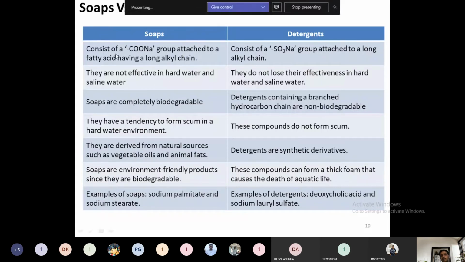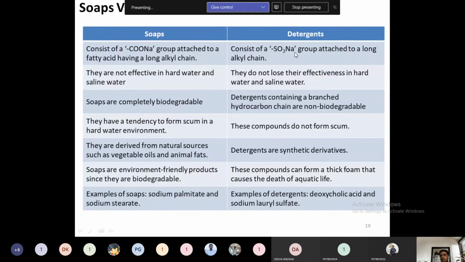We can see here, these consist of RCOONa. R is present in soaps and R is present in detergents also. So only the COONa molecule, which is the hydrophilic molecule, is given here. It consists of a COONa group attached to the fatty acid having a long alkyl chain. This COONa is a hydrophilic molecule in the soap.